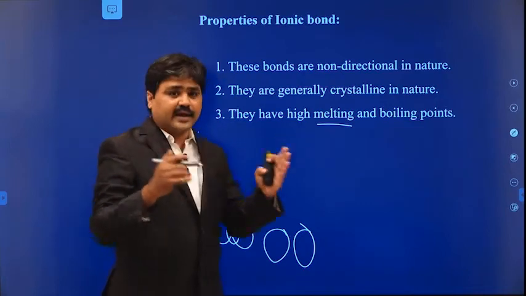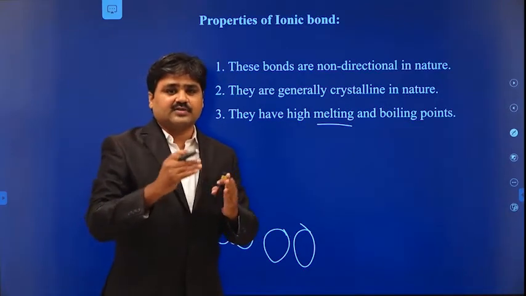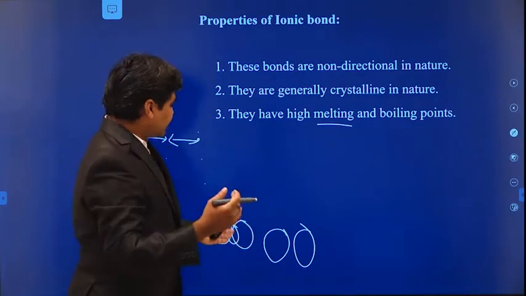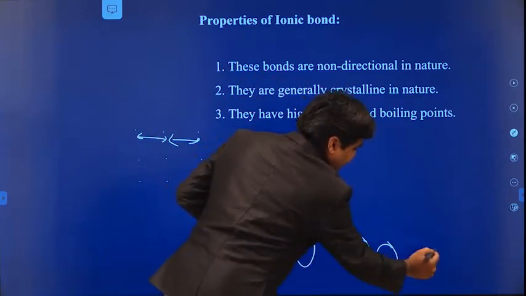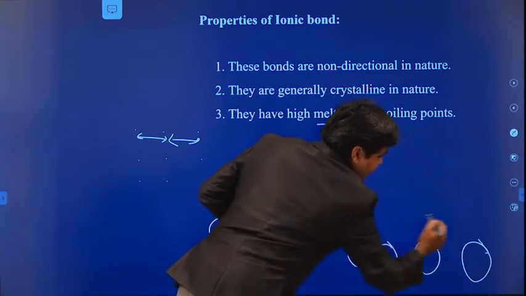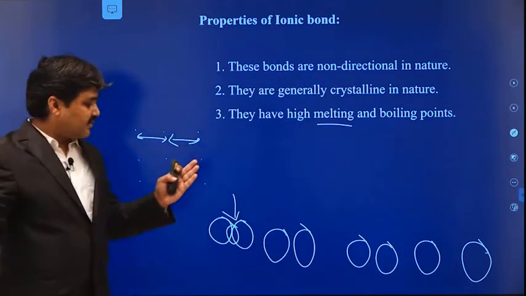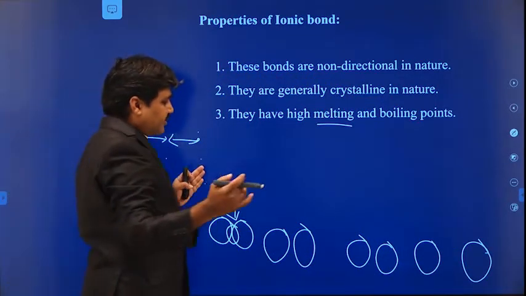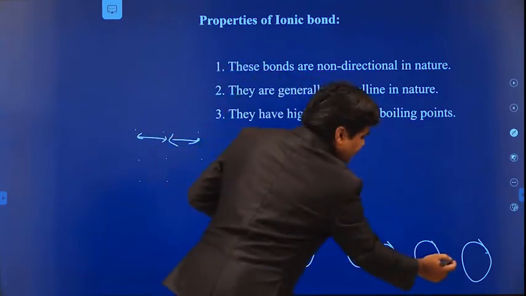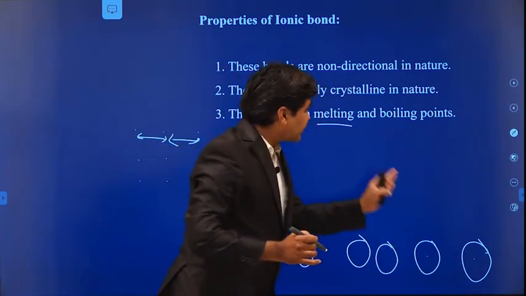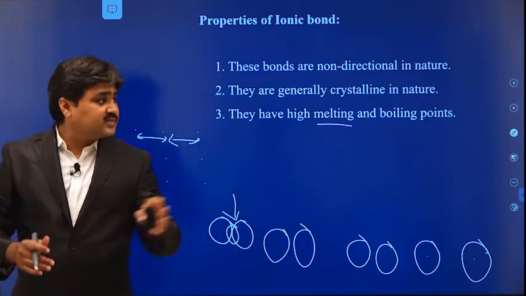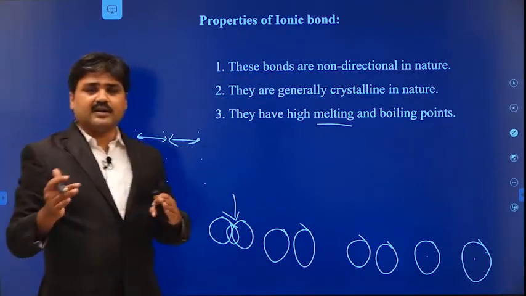Melting point means the temperature at which the solid becomes liquid. And boiling point means, when it is liquid, if you want to separate the atoms far apart, into individual molecules, then also you need to give a lot of energy, because the bond is very strong. So these materials will have high melting and boiling points.